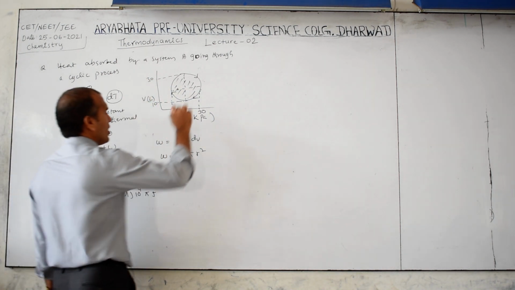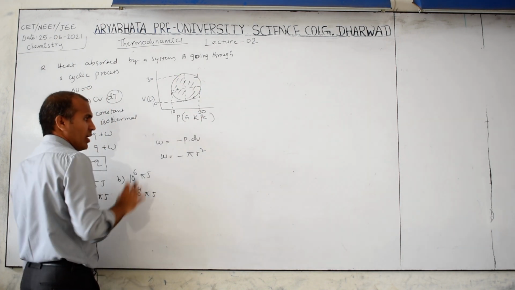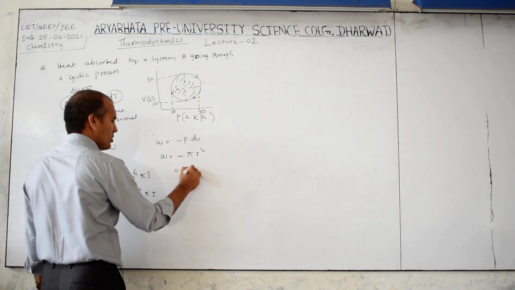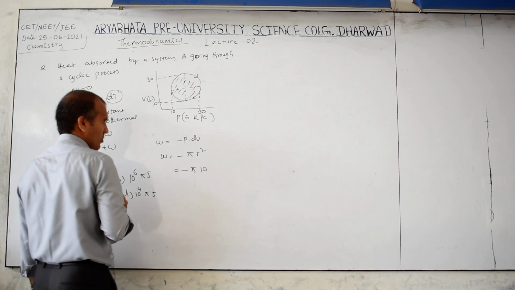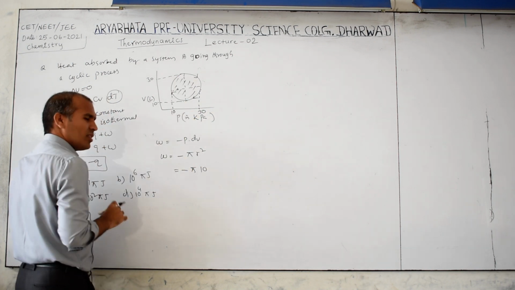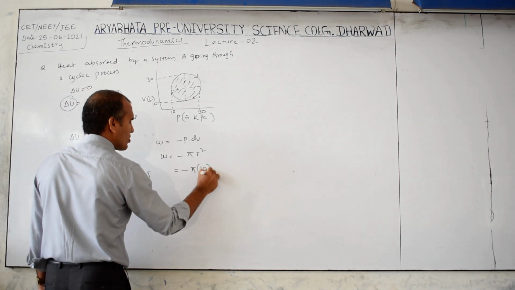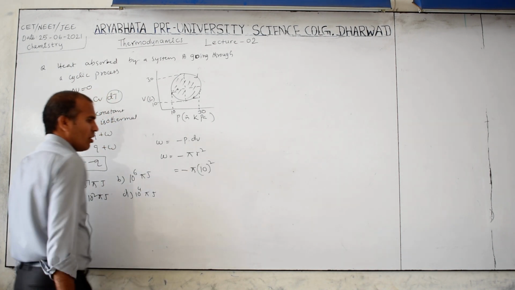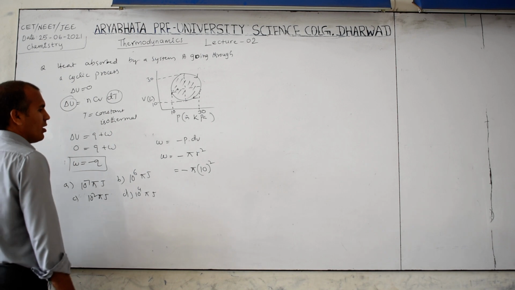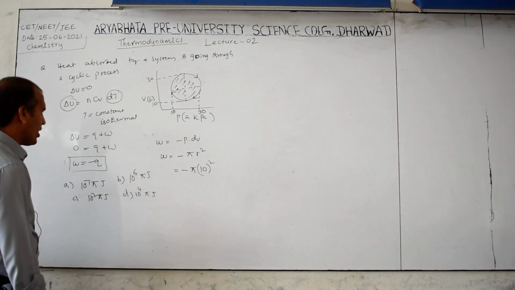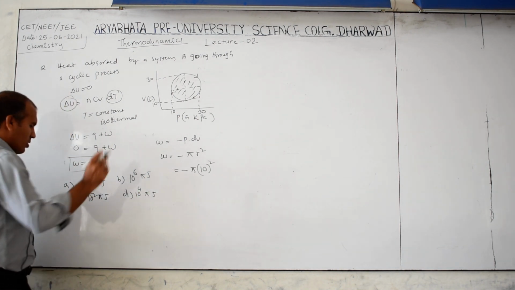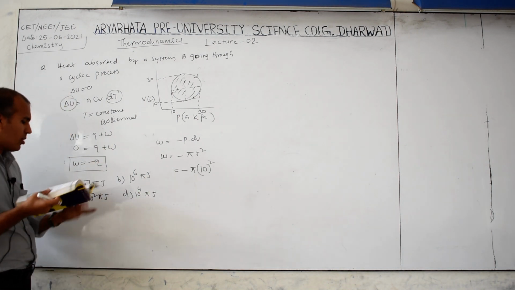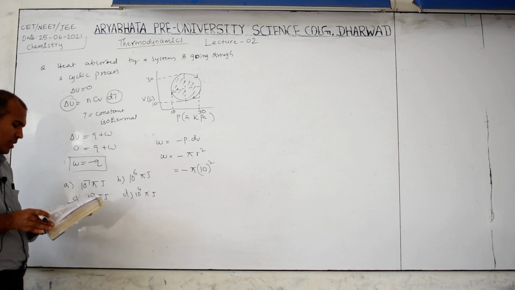Total 20. This total diameter is 20. Half of that is the radius, how much? It is 10. This radius is 10, so 10 square. Okay, r square, pi r square. Therefore, which option will be correct here? Automatically it is in joule only. C option is correct, C option only. Okay, so like this you have to answer.